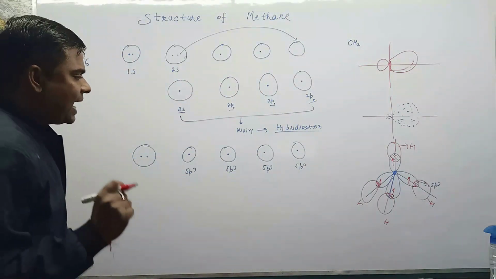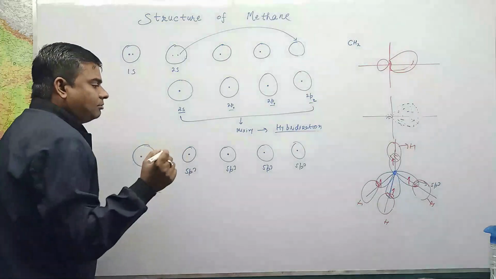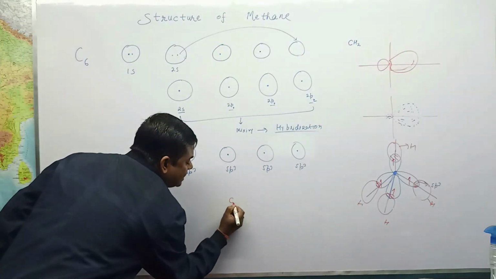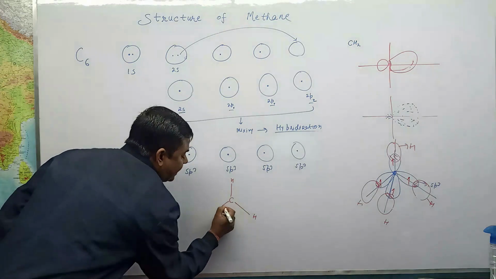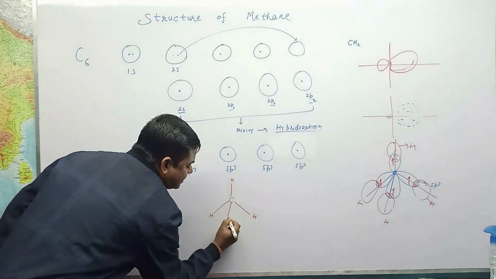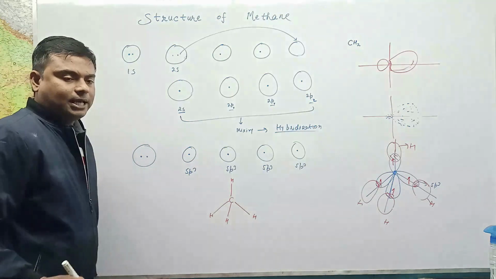So we have the structure of methane like this: C, H, H, H, and this is H. This is the tetrahedral shape.